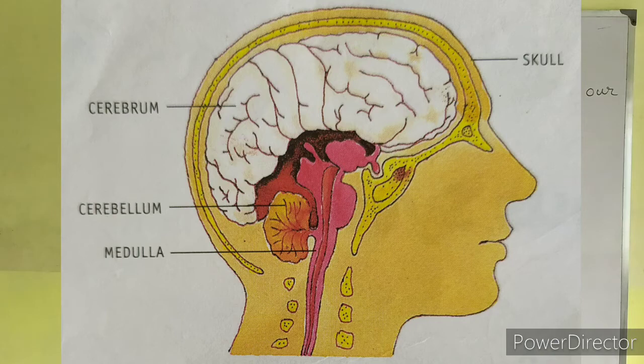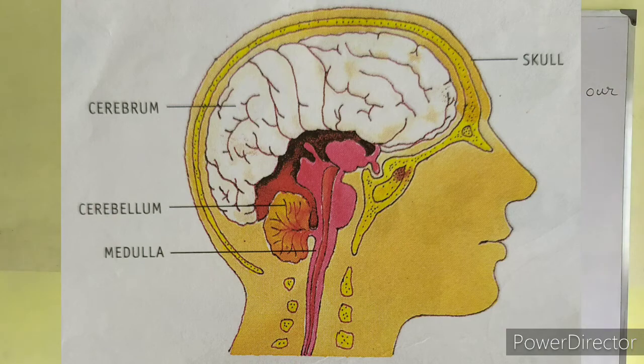If the cerebellum does not function properly, our body movements become jerky. So the cerebellum helps us to balance our body and keep us in an upright posture.